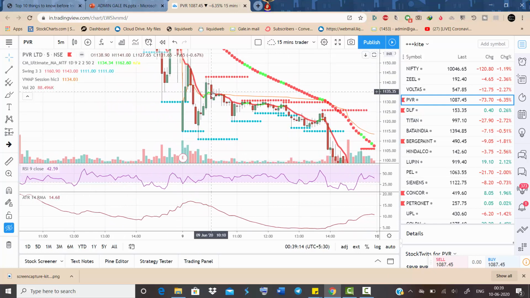If you find a good volume between point B and C, with good volumes, you can sell with the stop loss at B 1143. So we sold it closer to this place.